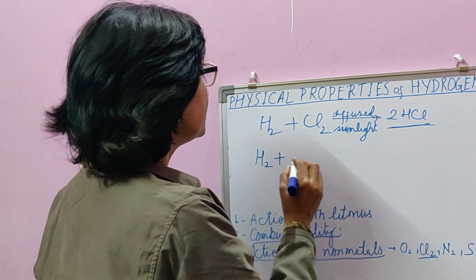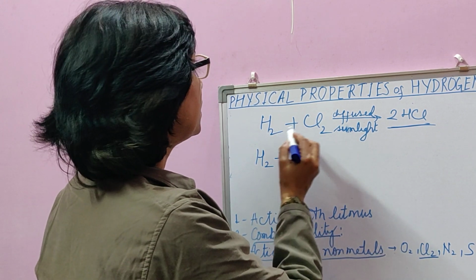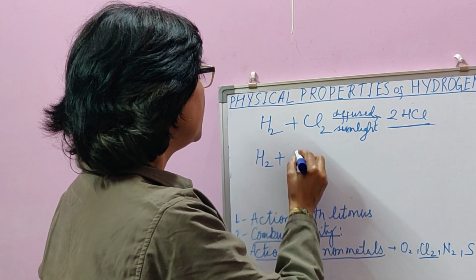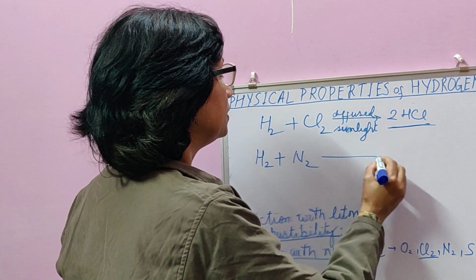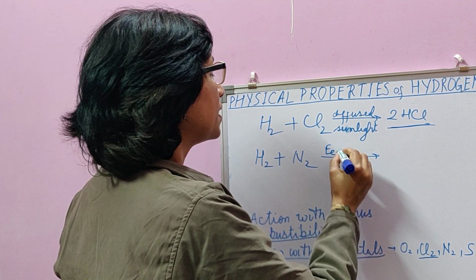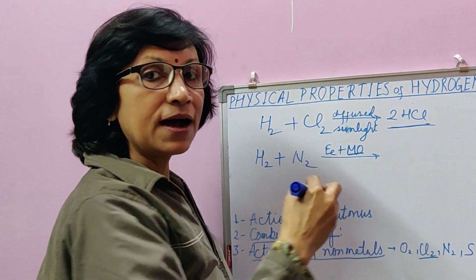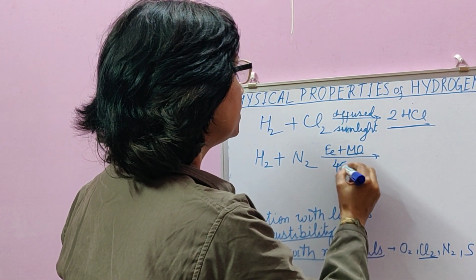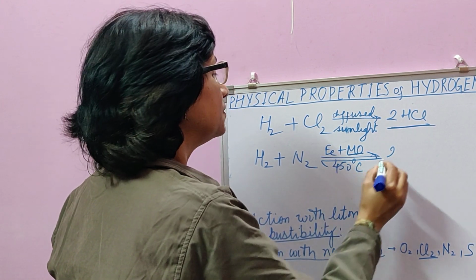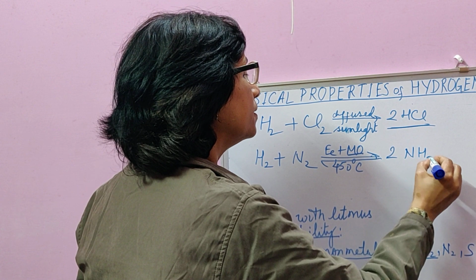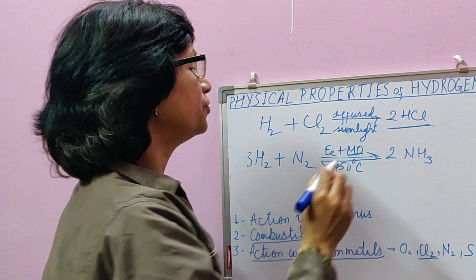When we were talking about action of hydrogen with non-metals, so hydrogen with oxygen, hydrogen with chlorine, let's see hydrogen with nitrogen. Hydrogen and nitrogen do not combine easily. They combine in presence of catalyst iron and promoter molybdenum at high temperature and pressure, and the reaction is reversible, to form ammonia. 3H2 plus N2 results in formation of 2NH3.